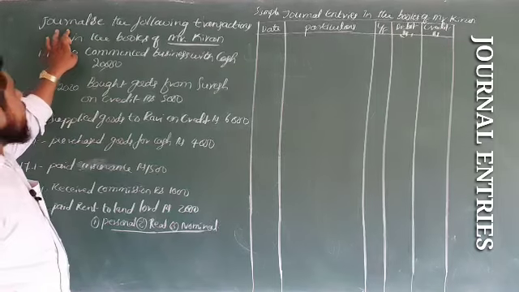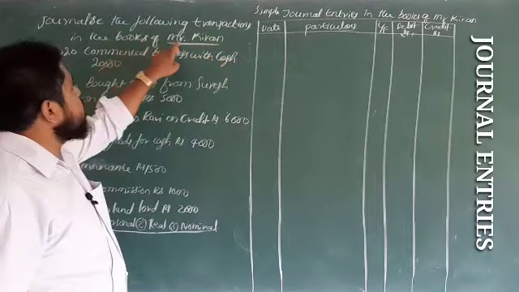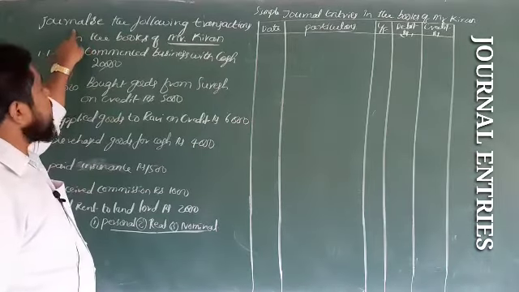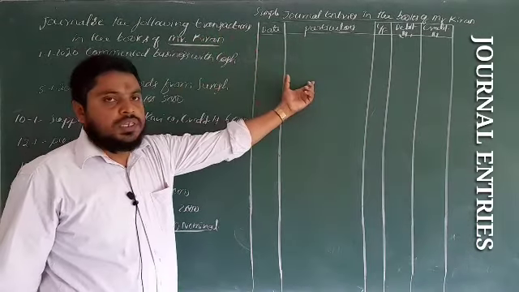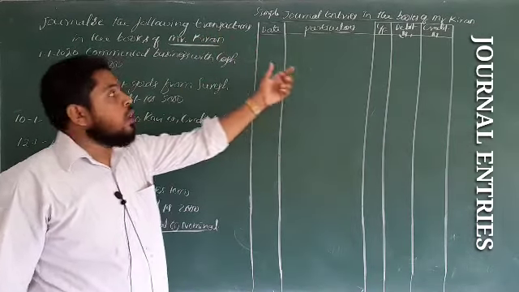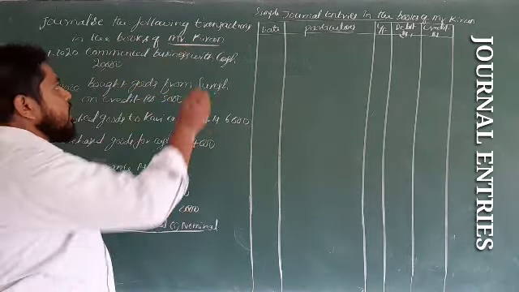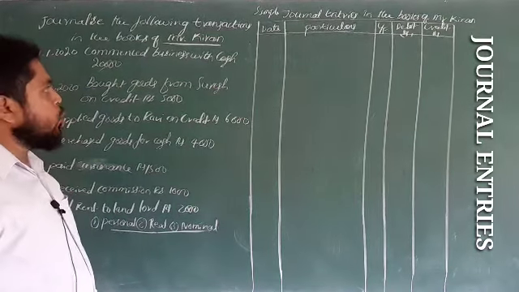Now journalize the following transactions in the books of Mr. Kiran. You have to pause and journalize the following transactions. Kiran is the owner, and he is starting his new business.